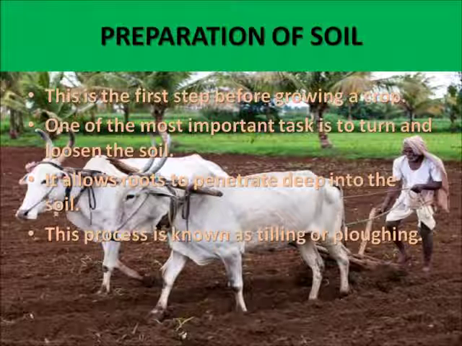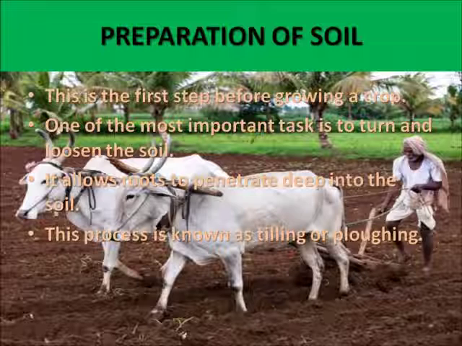Plows are made of wood or iron. If the soil is very dry, it may need watering before plowing. The plowed field may have big clumps of soil called crumbs. It is necessary to break these crumbs. Leveling the field is beneficial for sowing as well as for irrigation. Leveling of soil is done with the help of a leveler. Sometimes manure is added to the soil before tilling.